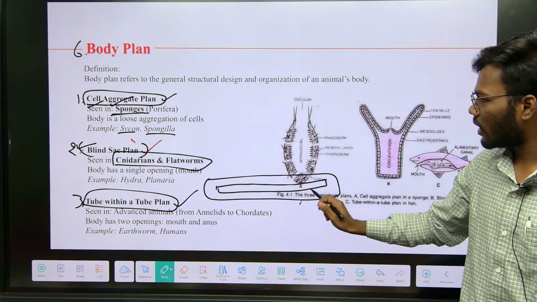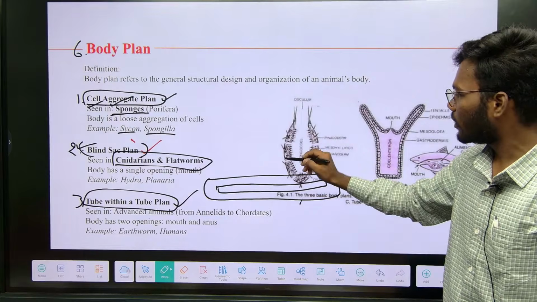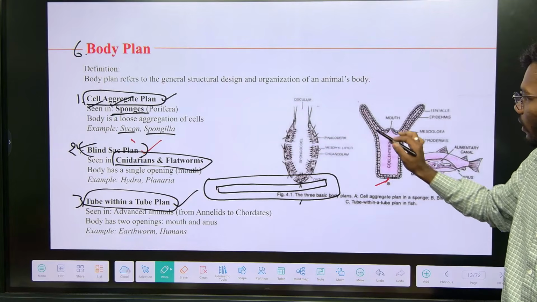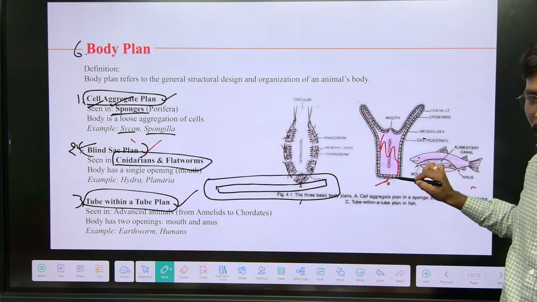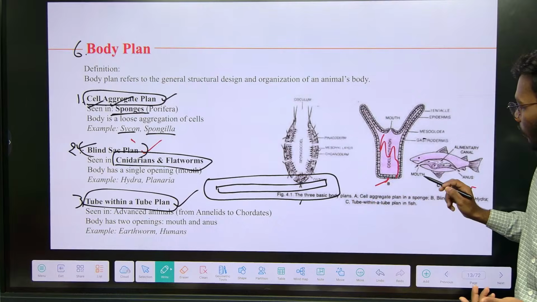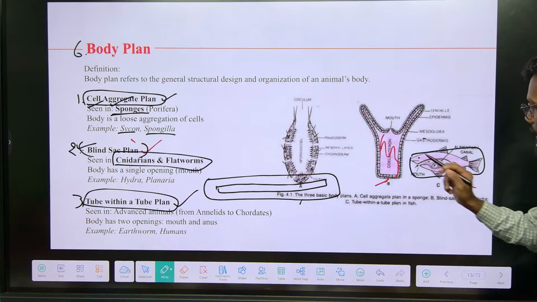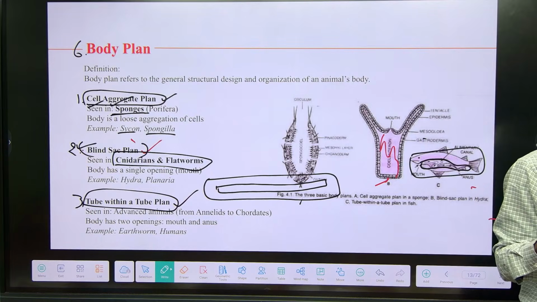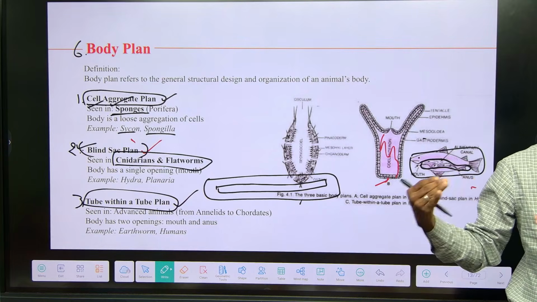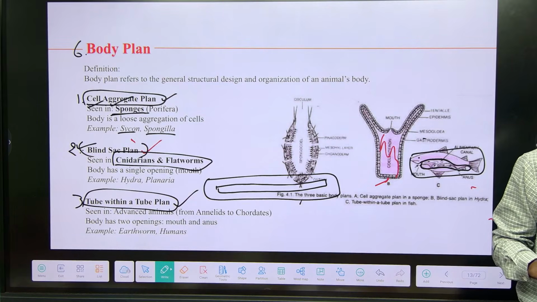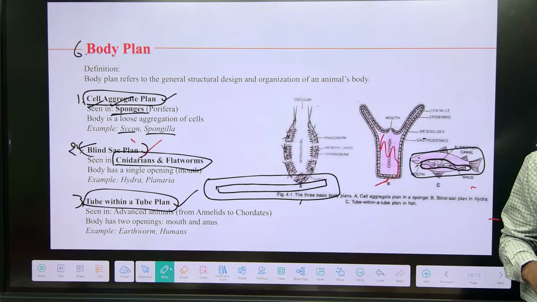You can see this is the example for cell aggregate plan, only cells are present, whereas this is blind sac, there is a body, only a sac is there, only a cavity is there. So this is simply the blind sac plan. But here, if you see, the body is kind of one tube inside the endoderm, and the digestive system is also like one tube. That's why these animals are called tube within tube plan. Understand, there are three: cell aggregate, blind sac and tube within tube.